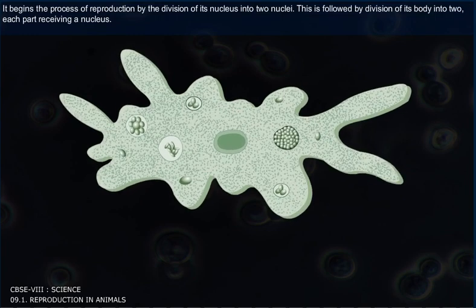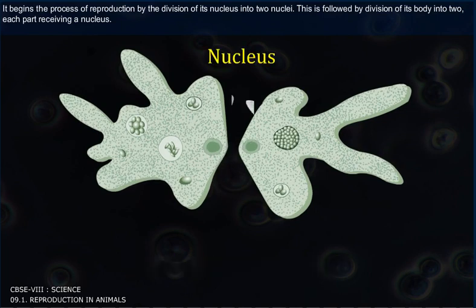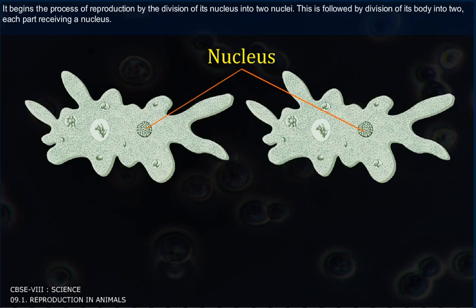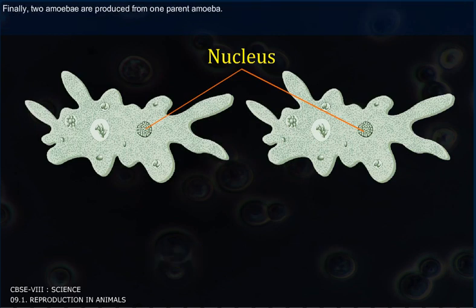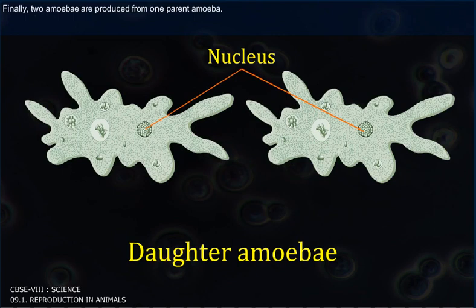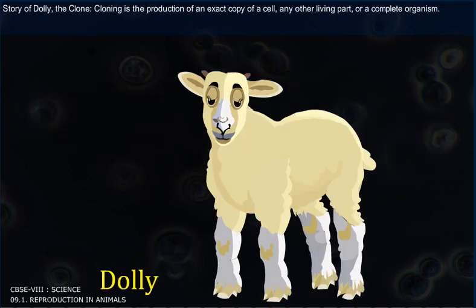This is followed by division of its body into two, each part receiving a nucleus. Finally, two amoebae are produced from one parent amoeba. This type of asexual reproduction in which an animal reproduces by dividing into two individuals is called binary fission.